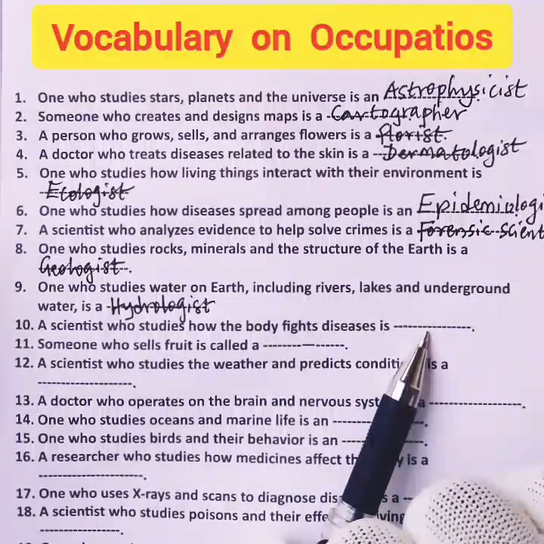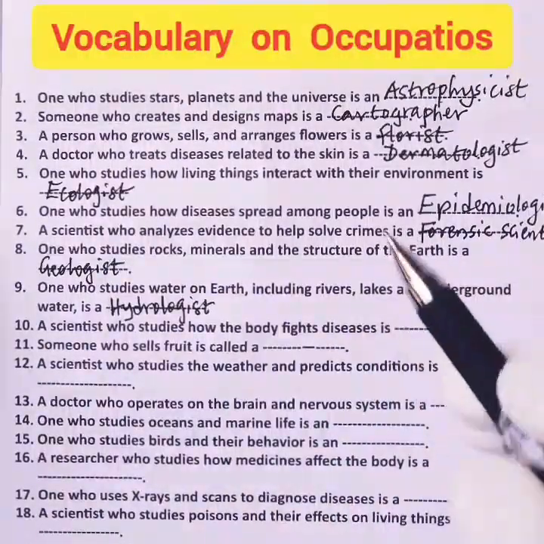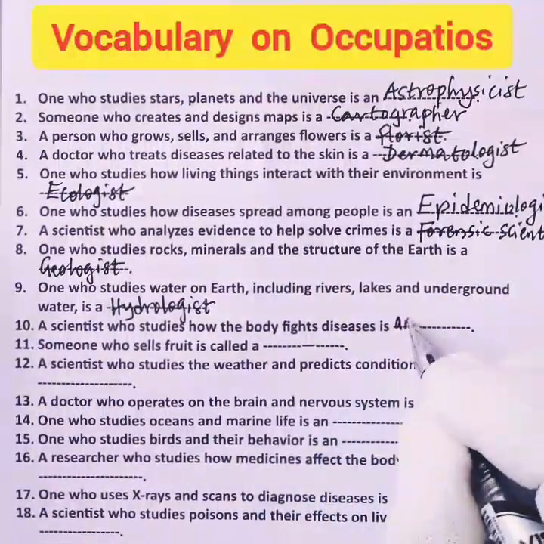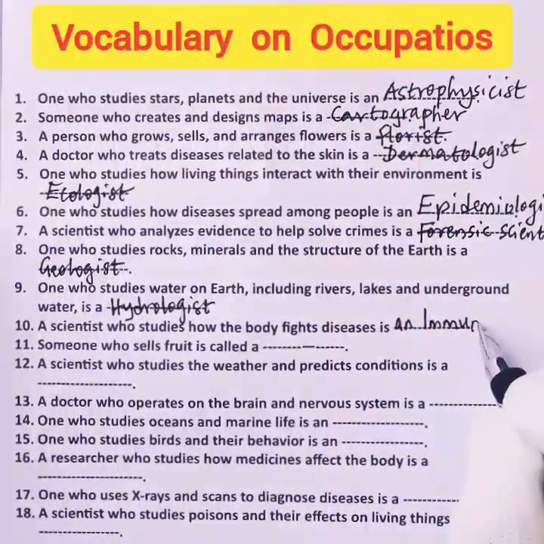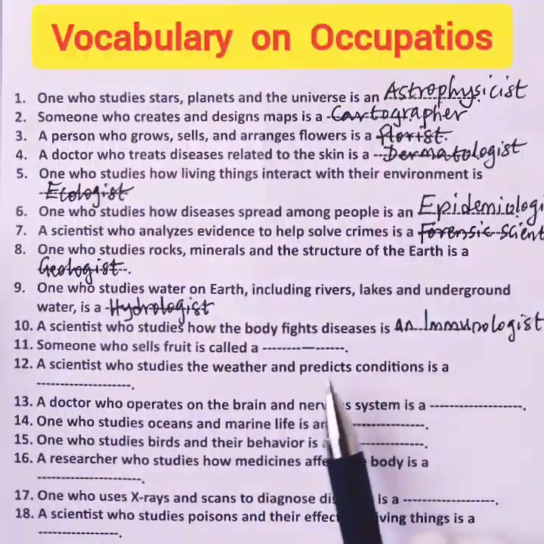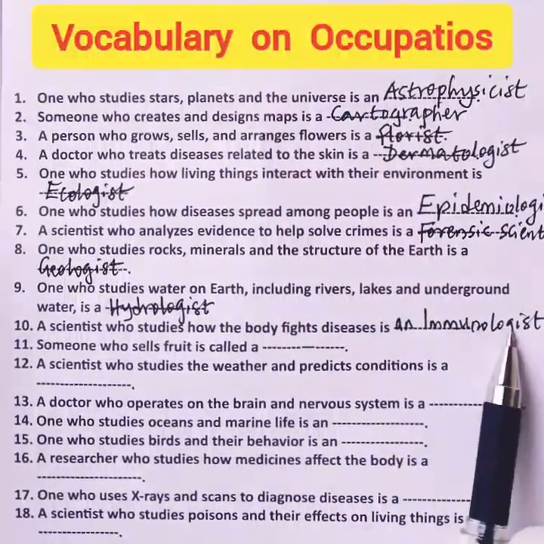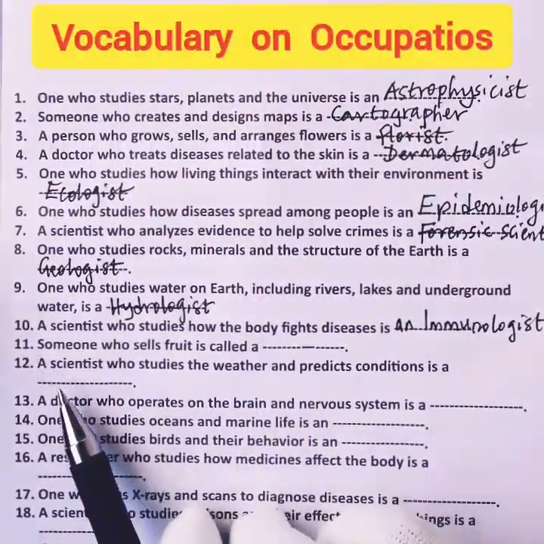10. A scientist who studies how the body fights diseases is blank. What do we call such a scientist? The name is an immunologist. Immunologist. That's the name.